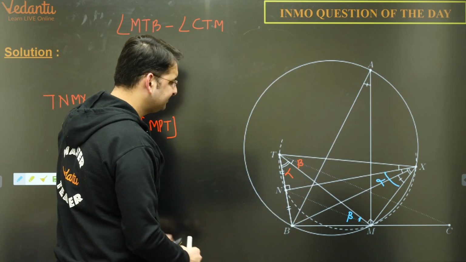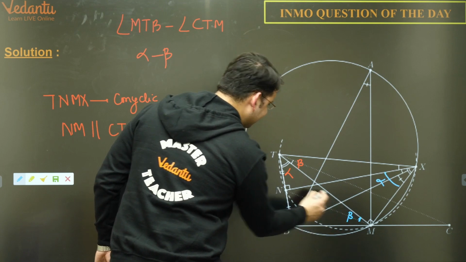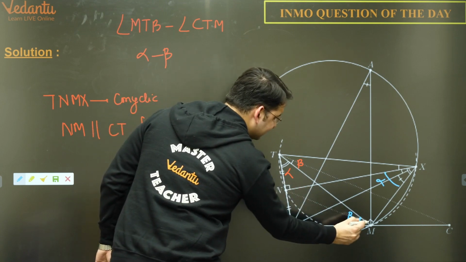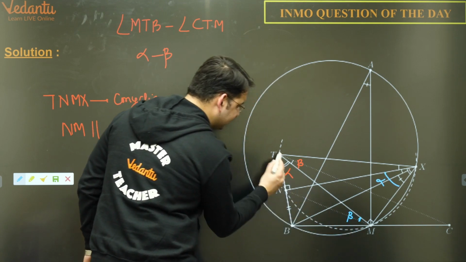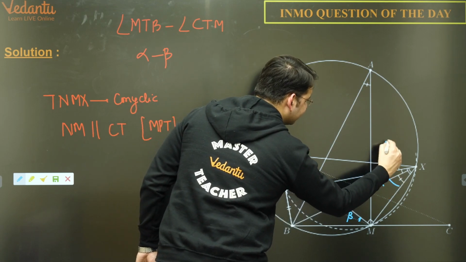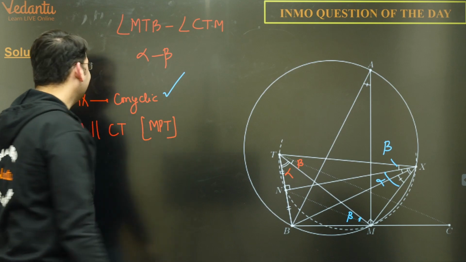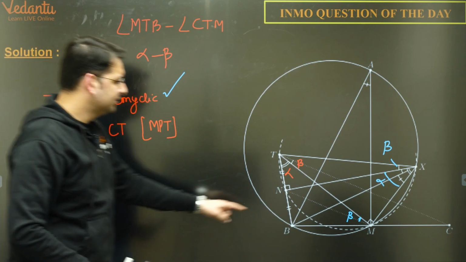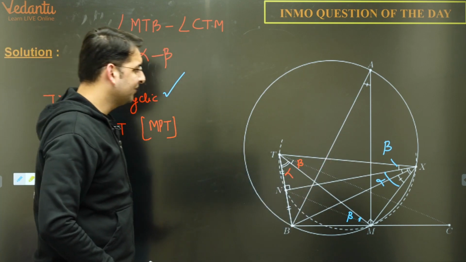What else do we have? So if this is beta, TN is subtending angle beta at M, so TN will also subtend beta at X because T, N, M, X are concyclic. So if this angle is beta, this angle is also beta.